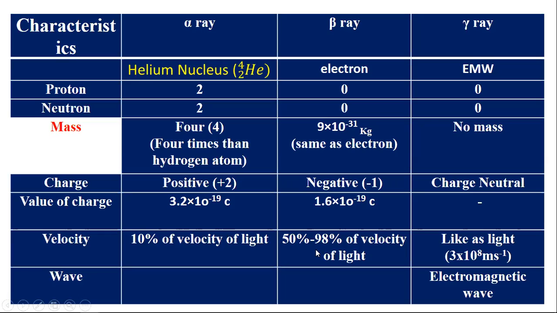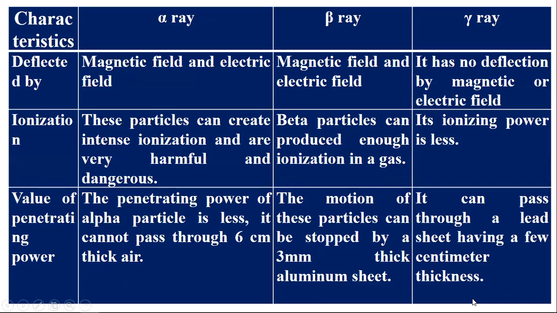The velocity of the alpha particle is about 10% of the velocity of light, and the velocity of the beta particle may be nearly 50 to 90% of the velocity of light. The gamma ray is like light, and its velocity is equal to that of light. Alpha and beta particles are not waves, and only the gamma ray is a wave, an electromagnetic wave.